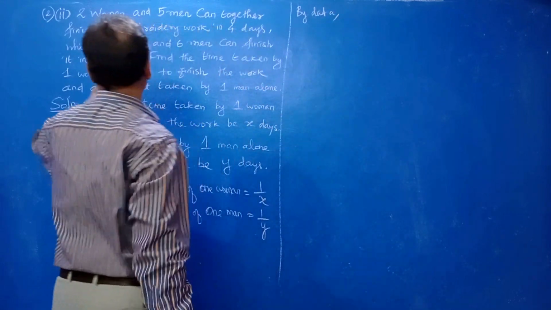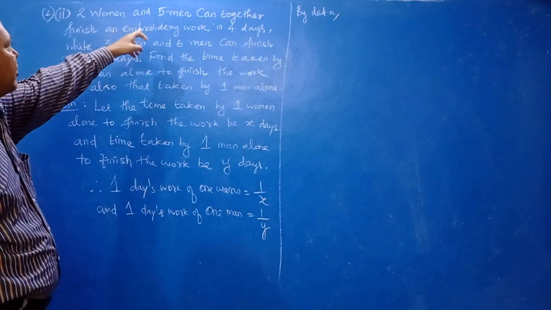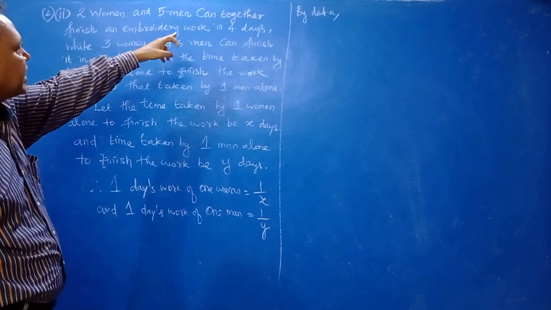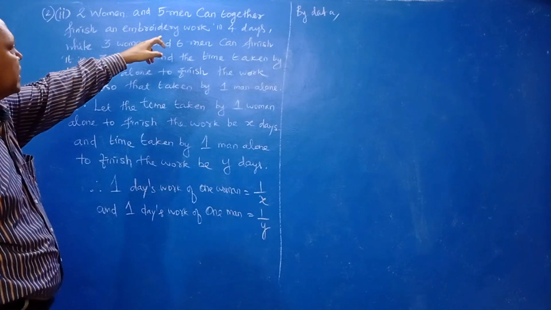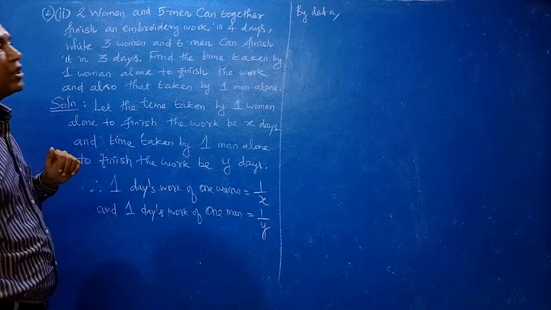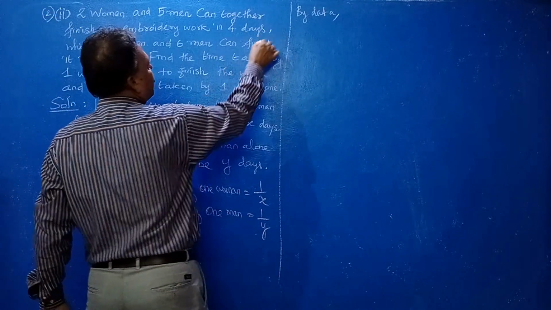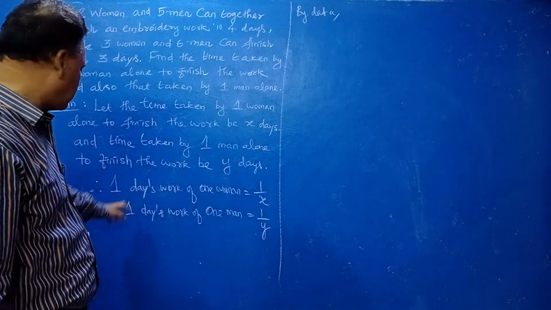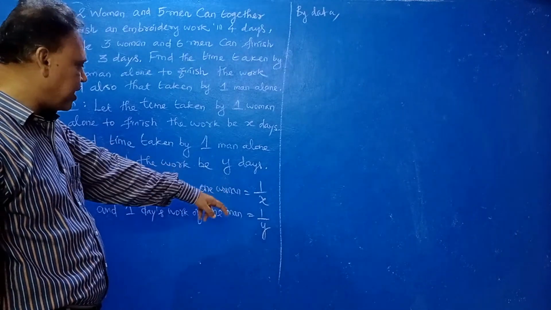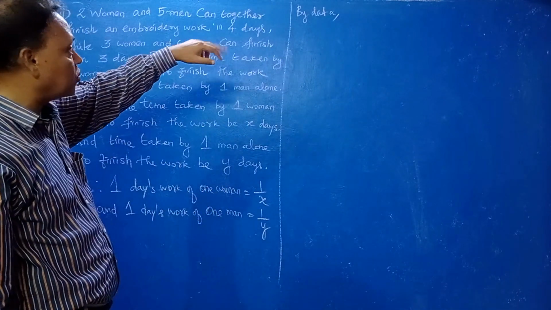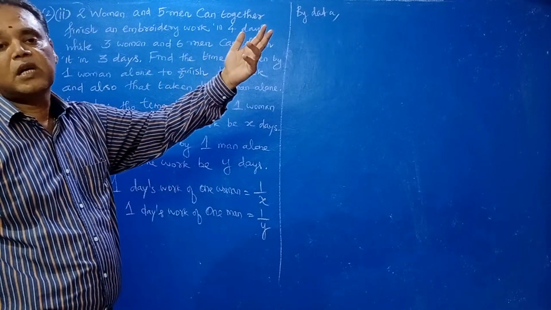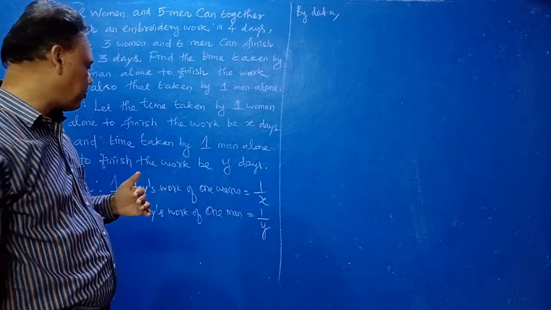By data, see the first condition. 2 women and 5 men can together finish the embroidery work in 4 days. These 4 days you have to convert into 1 day work, that is 1 by 4. Clear? 1 by 4 you have to take.